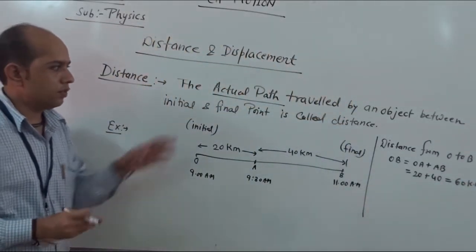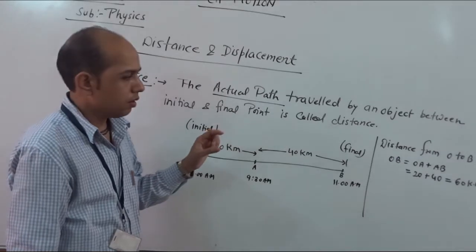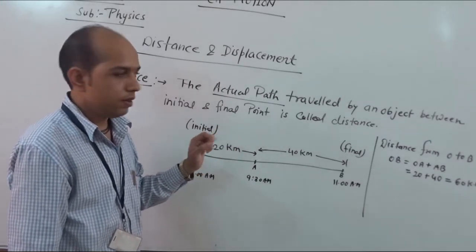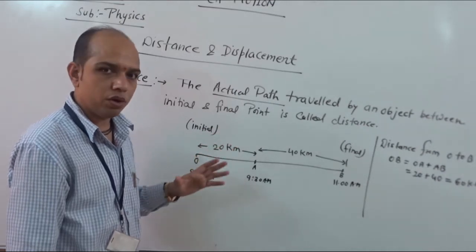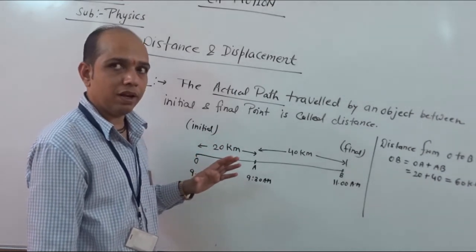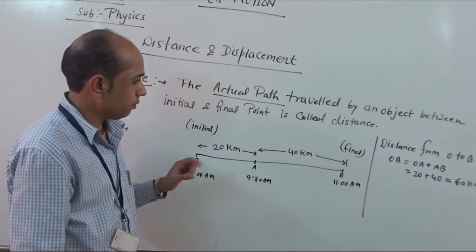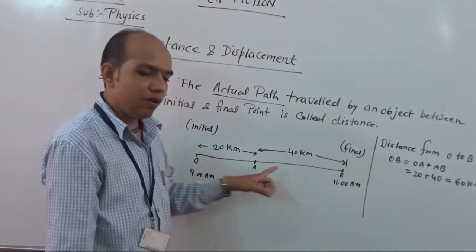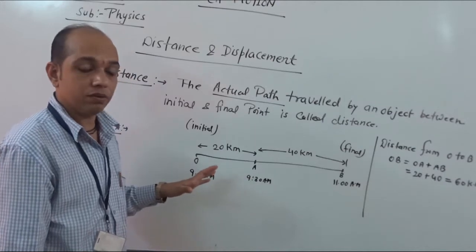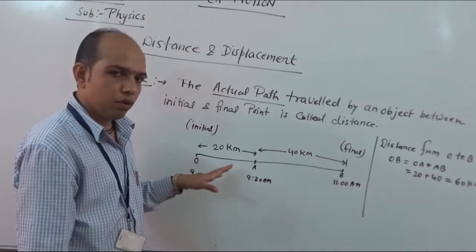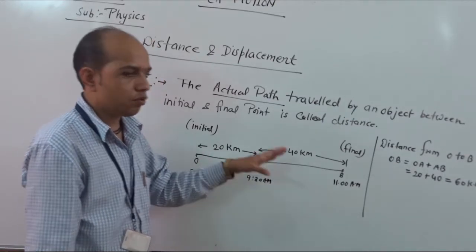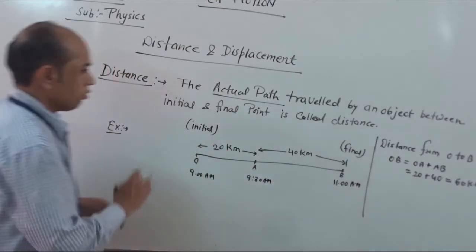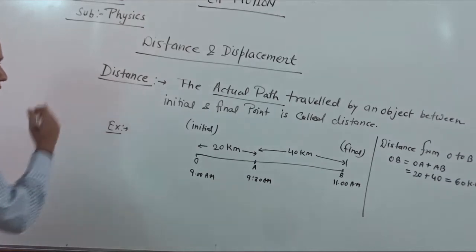And in the previous class we already discussed that physical quantities may be scalar or vector. Scalar have only magnitude while vector have magnitude as well as direction. In the case of distance, in this example we do not consider direction. Because of no direction, this quantity is a scalar quantity. Okay. So this is the concept behind distance.